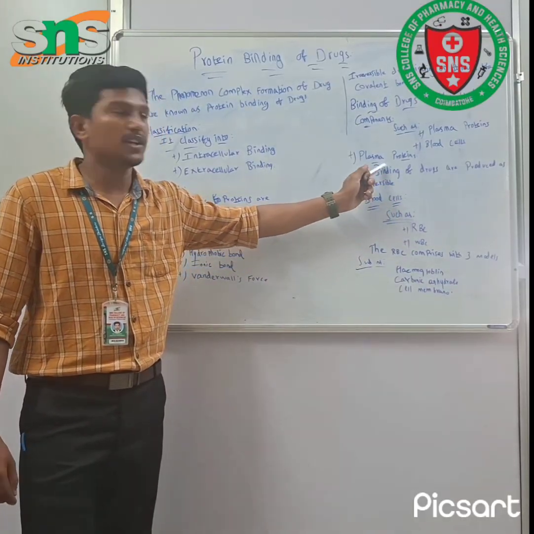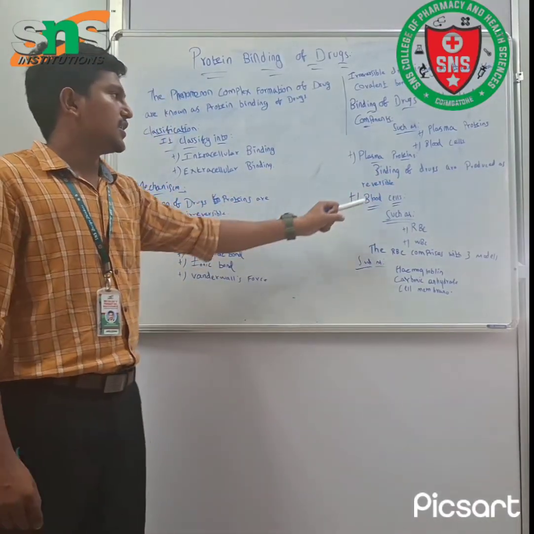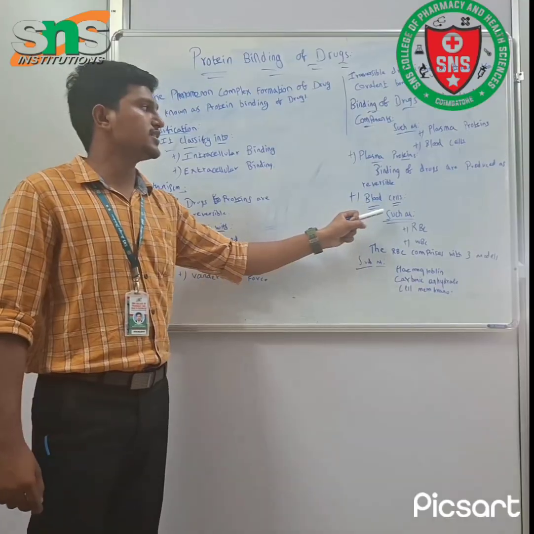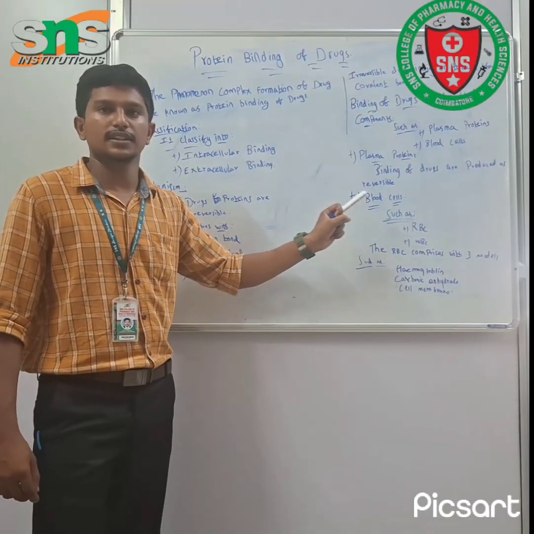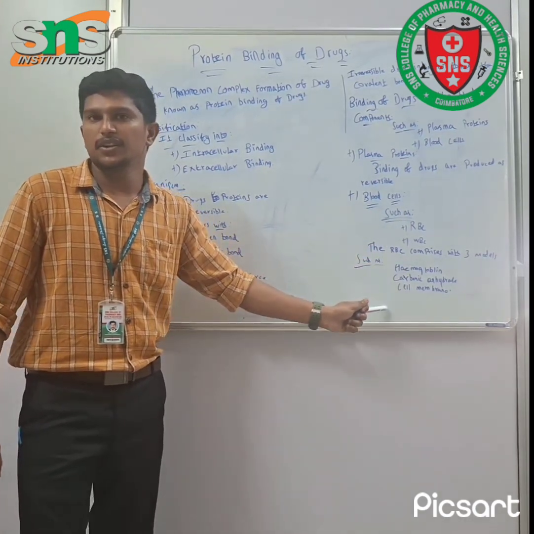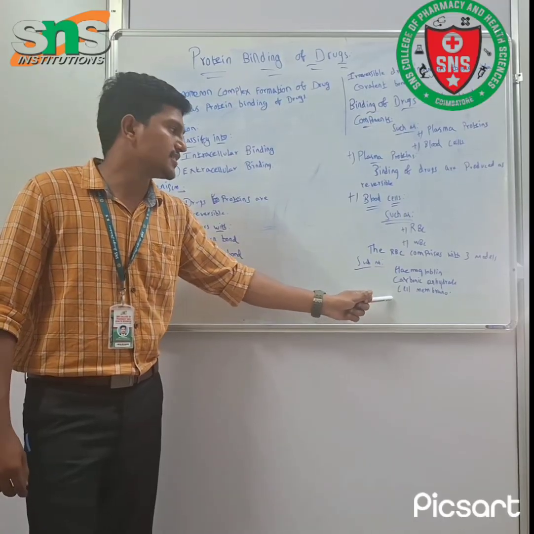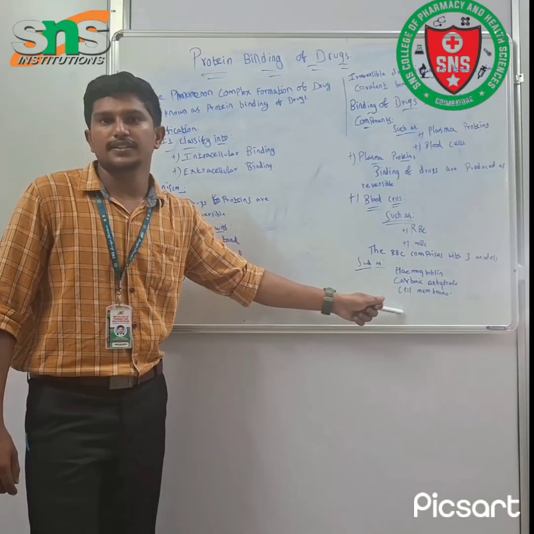With plasma proteins, the binding of the drugs is reversible. Okay. Next is about blood cells. As all of you know, blood cells are RBC and WBC. The RBC comprises three components, essentially hemoglobin, cell membrane, and carbonic anhydrase.